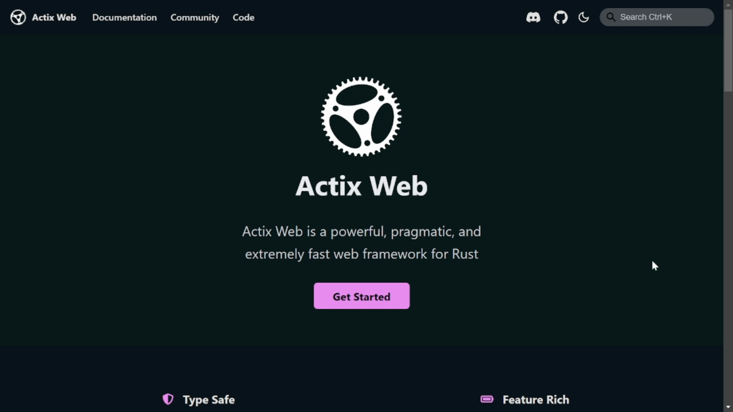Now, let's talk about Actix Web. If you're not familiar, Actix Web is a powerful web framework for Rust that's known for its performance and safety. Rust, as a language, brings memory safety guarantees without needing a garbage collector, which directly impacts the efficiency of web applications built with Actix Web.